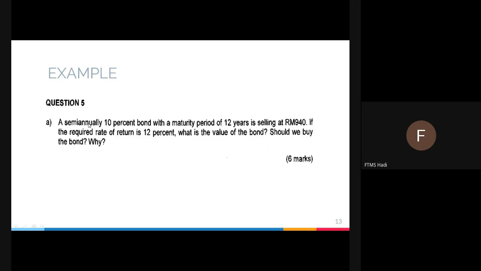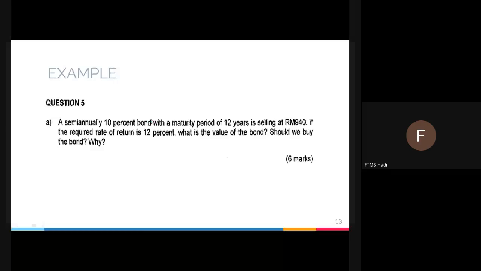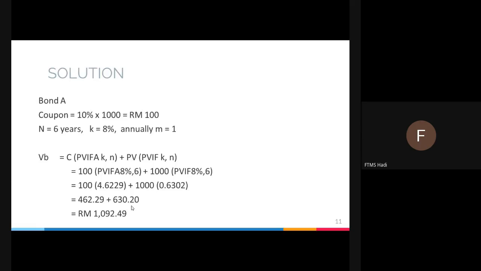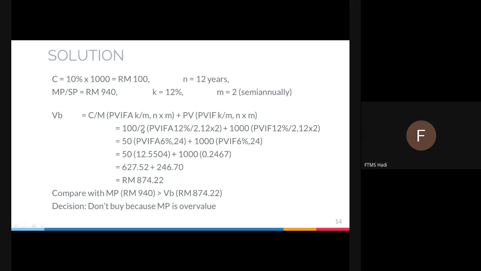So the same procedure. The difference is your M, which is semi-annually. Your C is given in percentage, so you need to multiply by par value, which is 1000. N is 12 years. MP or SP, market price or selling price, is the same thing, which is 940. K is 12%. Using this formula, the reason I didn't put M before is because M is 1. Even if you divide by 1, you will get the same thing. But in this case, M is 2, so it is different.